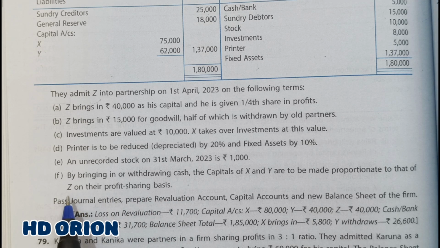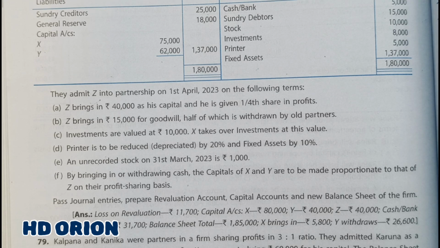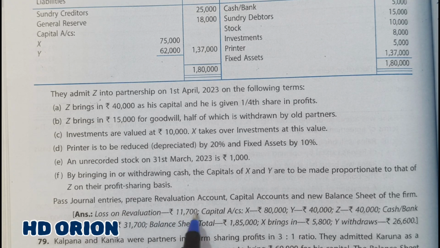Now, based on Z's capital, the capitals of X and Y are to be adjusted by bringing in or withdrawing cash. Unlike the previous question where such a difference in amount was maintained in current account, here we have to adjust it through the cash account. Means the partners have to bring in further cash as additional capital or withdraw the excess cash. Pass journal entries, prepare revaluation account, partners' capital accounts, and the new balance sheet of the firm. So let us see the solution.